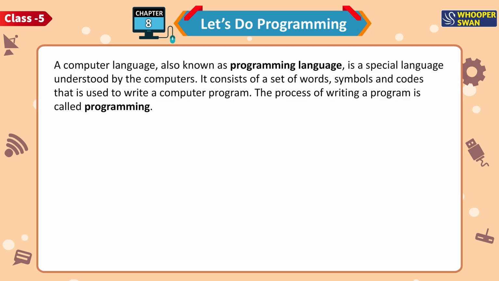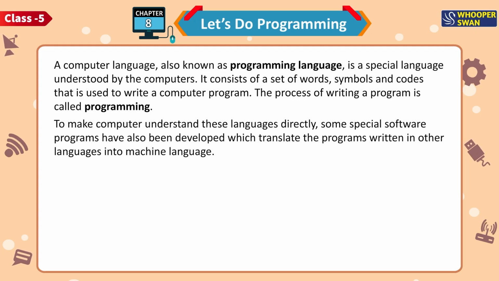A computer language, also known as programming language, is a special language understood by the computers. It consists of a set of words, symbols and codes that is used to write a computer program. The process of writing a program is called programming. To make computer understand these languages directly, some special software programs have also been developed which translate the programs written in other languages into machine language.